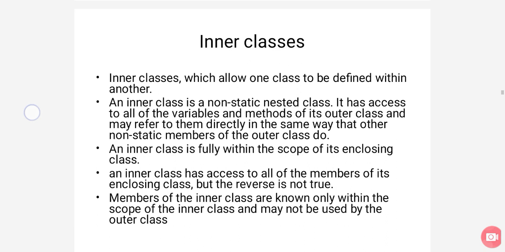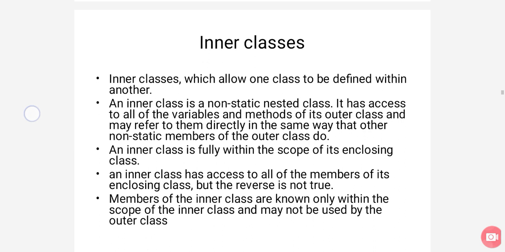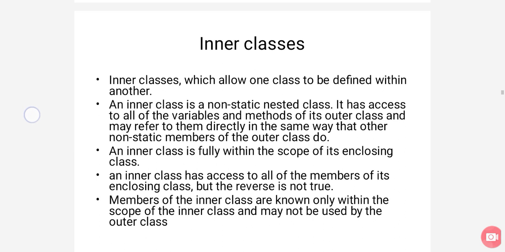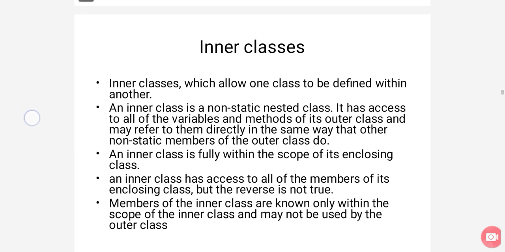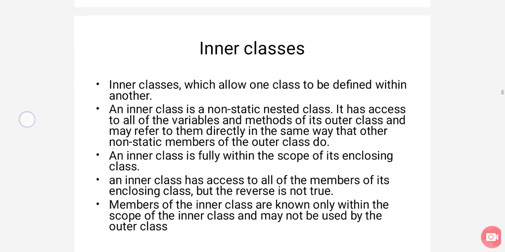Whatever variables are present in the outer class, and the way the other methods use them within the outer class, in the same way the inner class can use those variables and methods. An inner class is fully within the scope of its enclosing class.